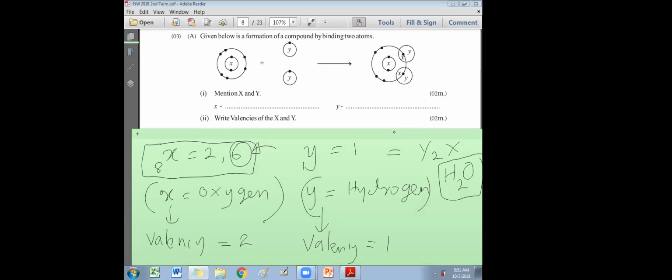Part 1, X is oxygen, or you can write capital O. Y is hydrogen, or you can write capital H, 2 marks, and write the valencies of X and Y. Valency of X equals 2, valency of Y equals 1. Right. Then let's move on to the next part. I'll erase this.